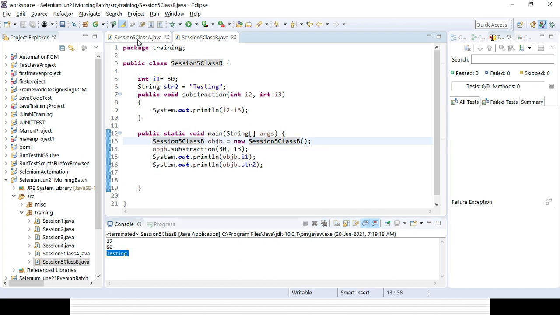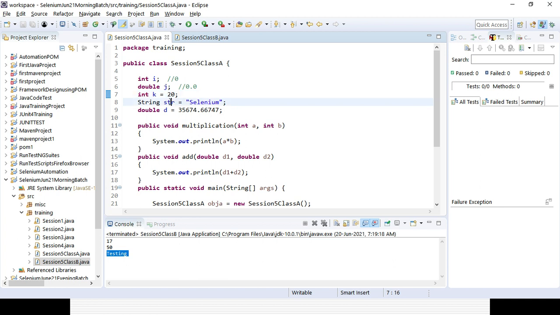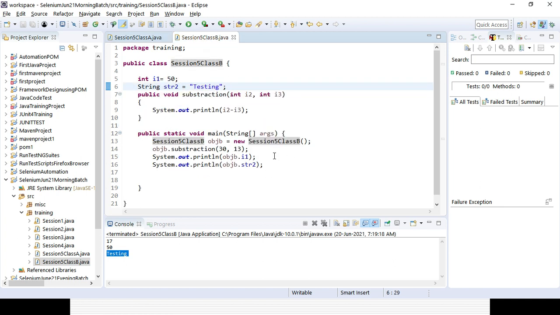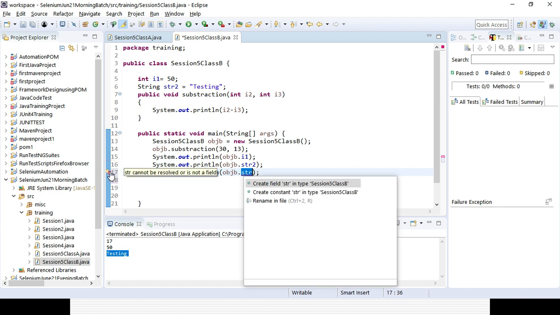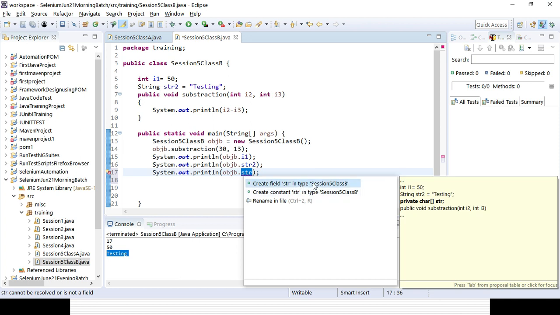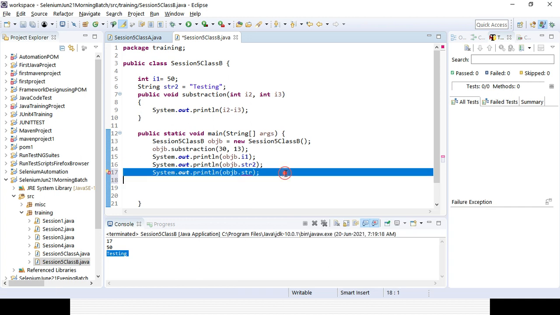Now can I use that class A in class B? Okay, let's try to access any variable here. Suppose here I have given a string named str. Let's try to access that string, whatever has been declared in the other class. So declared here, string. I am trying to access it. You can see an error message is coming, right. The error says to create a string, you need to create a new field or constant string in that class. So it is not identifying the other class available in the package. It is definitely not identified, so it is not allowing you.